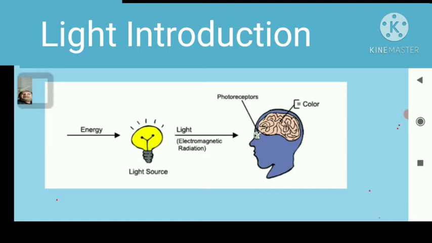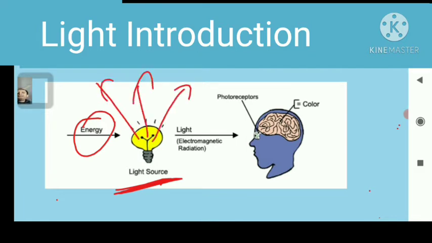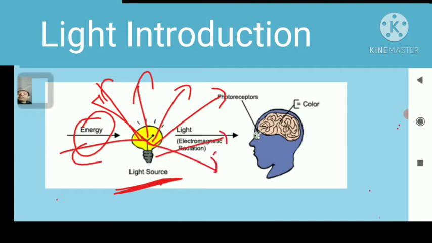So firstly, what is light? Light is a form of energy. We take any source of light, say a bulb here, and the light from this source spreads in all directions, not in one direction. When this light falls on an object, it gets spread out from it,